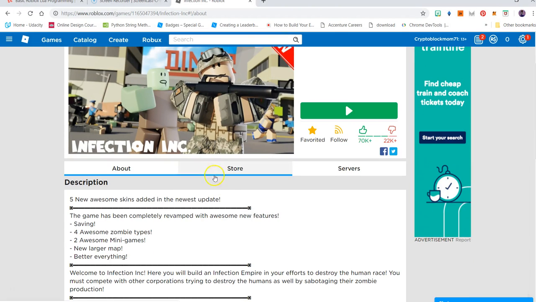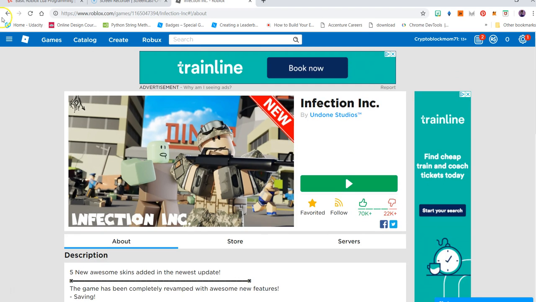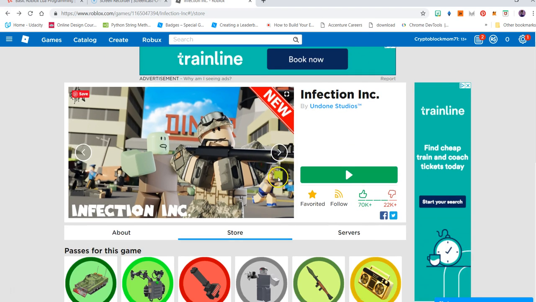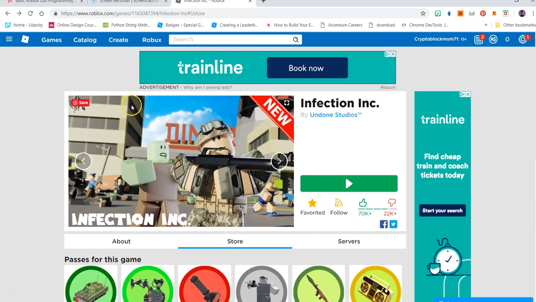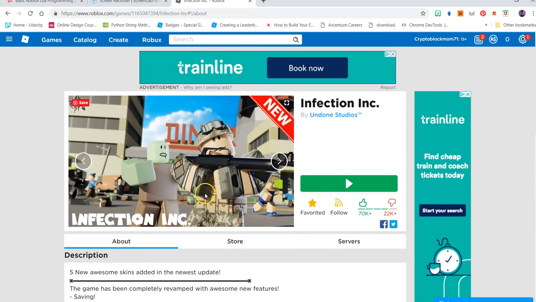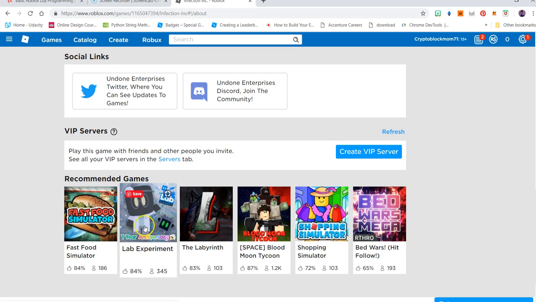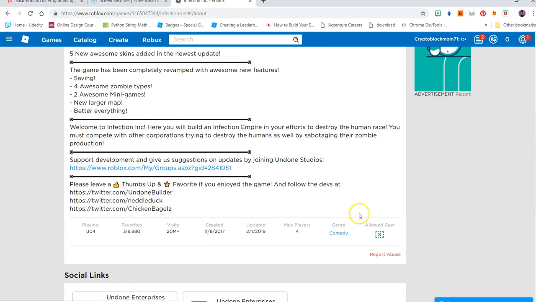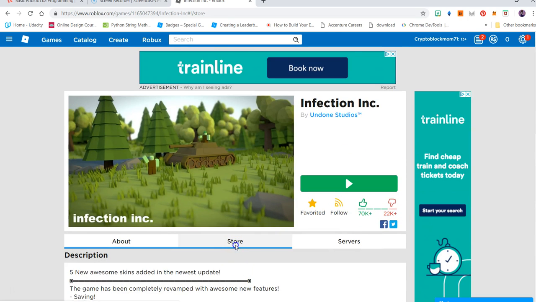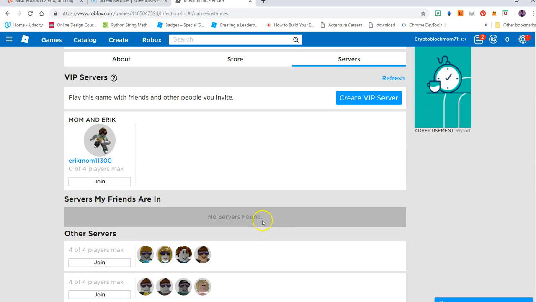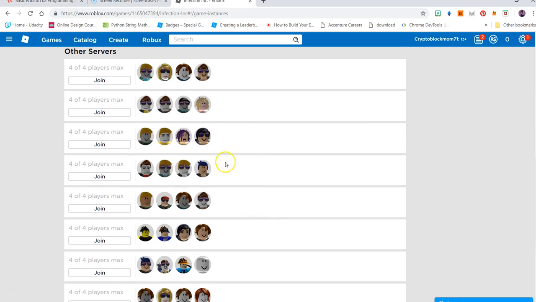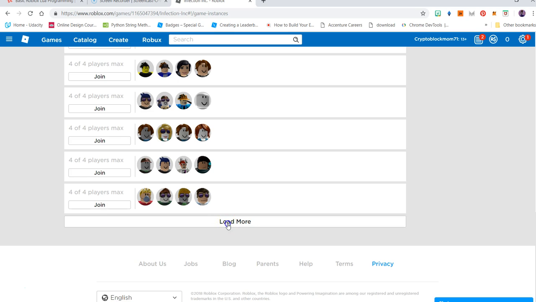So you saw a little bit about how games are, and there are so many different games. If you can do these games with a team of people, and I will teach you also how to create different games with a team, you can also do it by yourself. And then of course the servers. You can see there are hundreds and hundreds of servers. Most servers can have 8 to 10 players, sometimes 12 players, depending on the game.